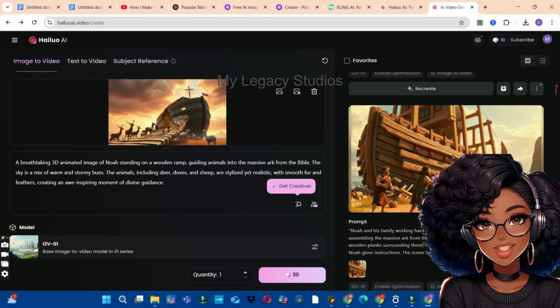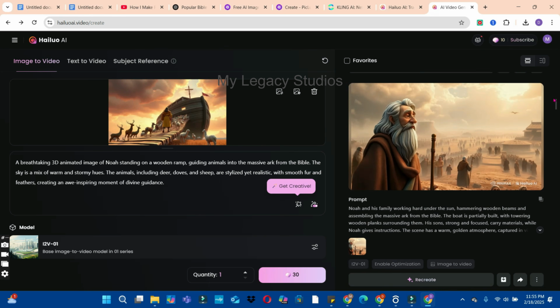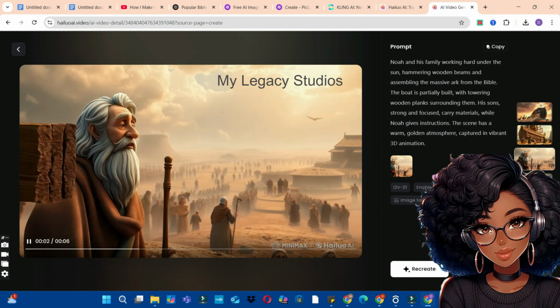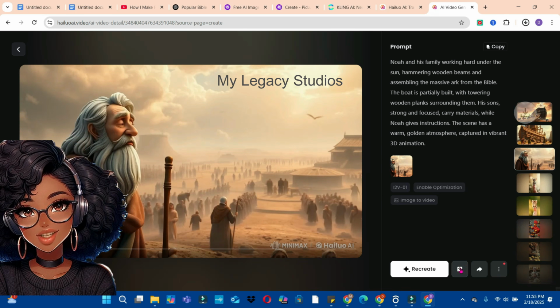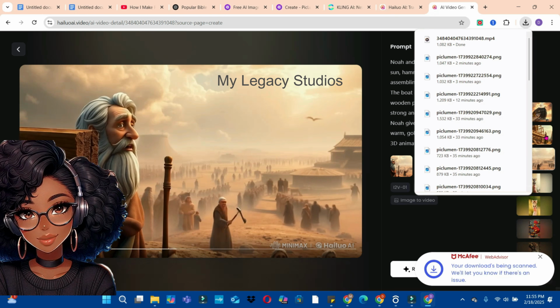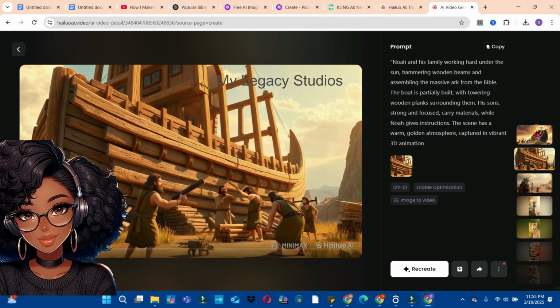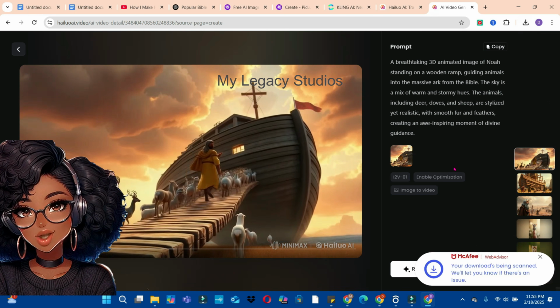So now you can see Hello AI has finished generating all the animations for us. The next thing we are going to do is to preview the animation and click on the download button to start downloading your animation. So this is the download button. I'm going to click on it and download that to my drive. Now go to the next one, click on the download button, download that, and come to the next one and also click on the download button and download that to your drive.